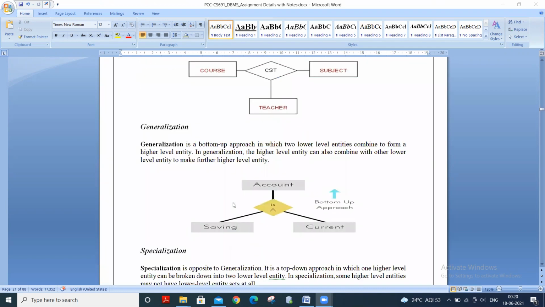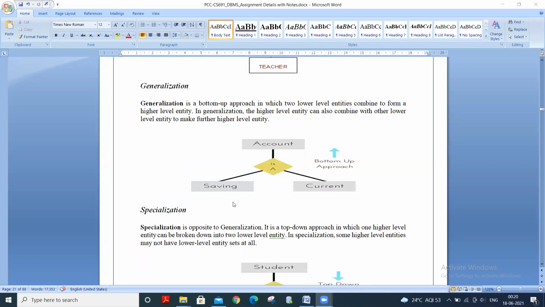So the first one is generalization. What is generalization? It works on the principle of bottom-up approach. In generalization, lower level functions are combined to form higher level functions, which are called entities. This process is repeated further to make advanced level entities. In the generalization process, properties are drawn from the particular entities, and thus we can create a generalized entity. We can summarize the generalization process as it combines the subclass to form the superclass.